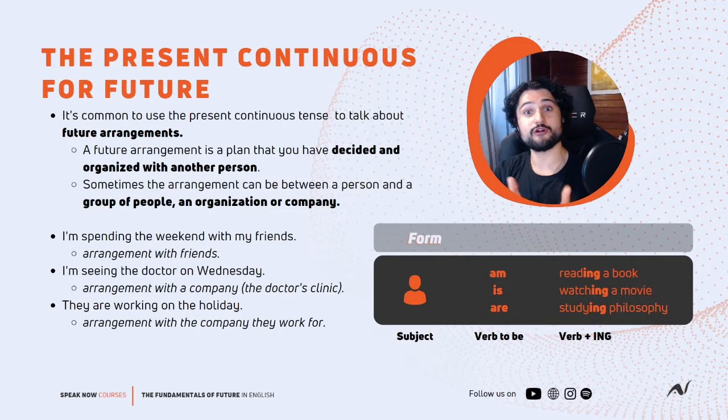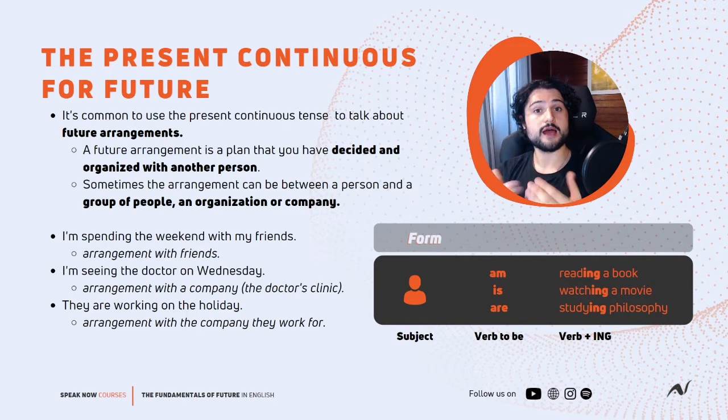Now, guys, we continue our journey. We are in the before-the-last class of the fundamentals of future in English. Today, we are here to talk about the present continuous for future. Yes, the present continuous that we normally use to talk about things that are in progress now.